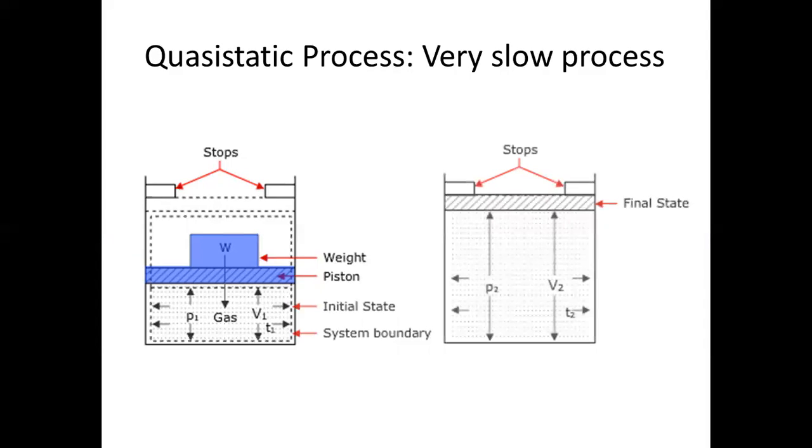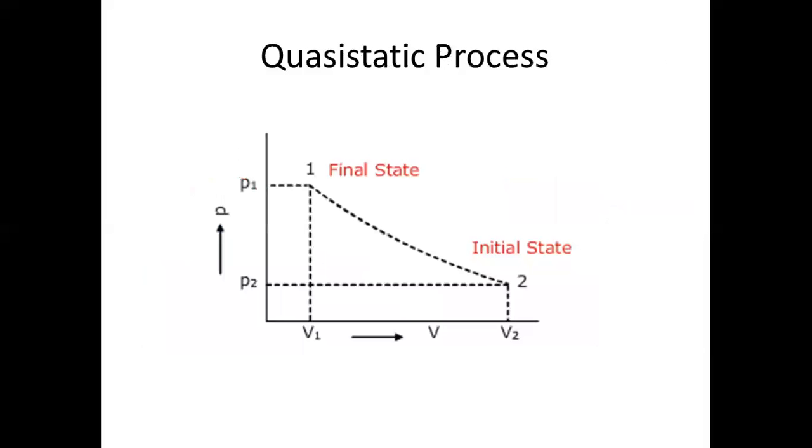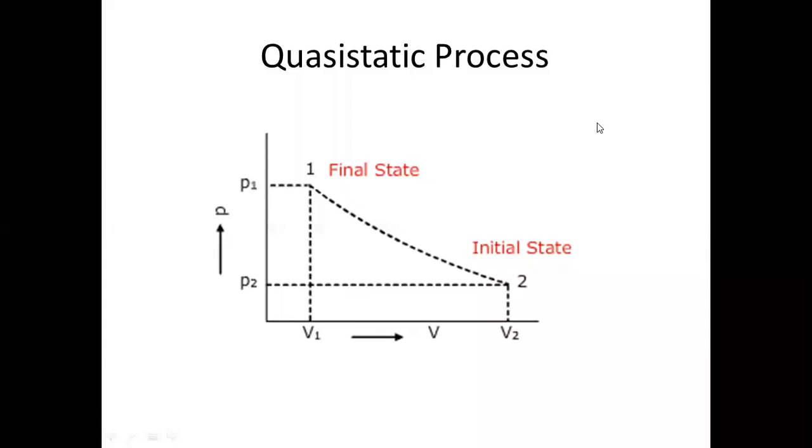And if the weight is removed, then what happens? Because of the force exerted by the gas, the piston moves upward and it will be stopped at the stops. Then the state will change to P2, V2, T2. By using these values, if you want to draw a PV diagram, you can mark the P1 V1 point and the P2 V2 point. And then you don't know which path it has followed. The path might be this, or this, or this. The path might change to anything.